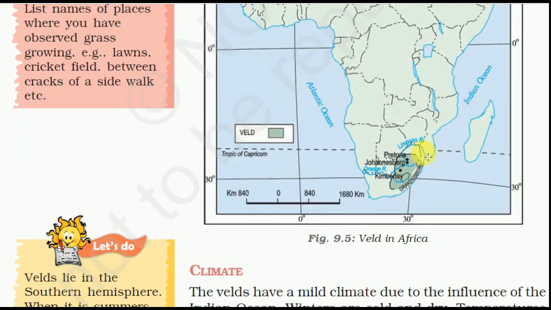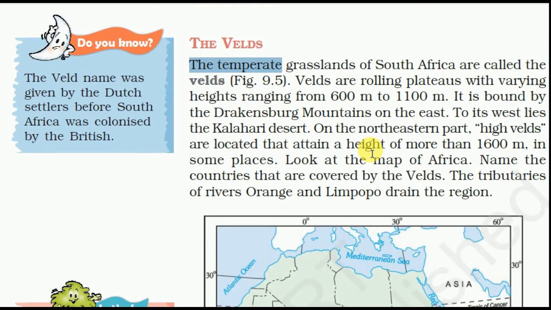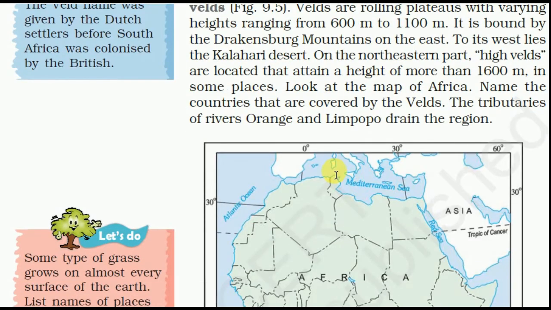East side is the Drakensberg mountain, and there is the Kalahari Desert on this side, west. East side is the Drakensberg mountain. To its west lies the Kalahari Desert. On the northeast part, the high veld is located, which attains a height of more than 600 meters in some places. Look at the map of Africa, and name the countries that are covered by the veld.